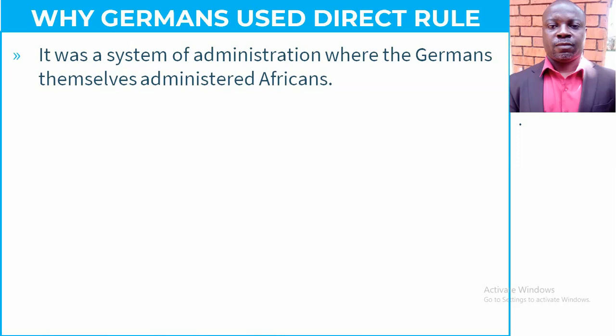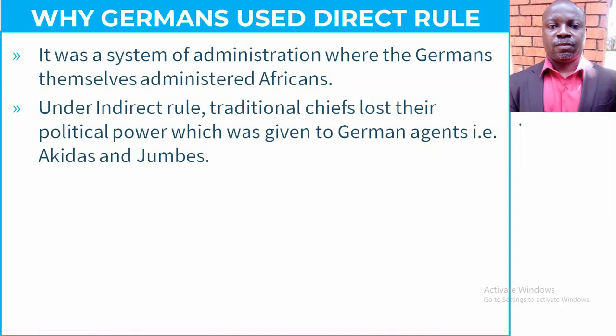But we are, of course, going to look at Tanzania or Tanganyika of the time, and we are majorly going to look at how the Germans used the Akidas and the Jumbes to administer the people of Tanganyika at the time. Now, under direct rule, traditional chiefs lost their political power, which was given to the German agents, i.e. the Akidas and the Jumbes.